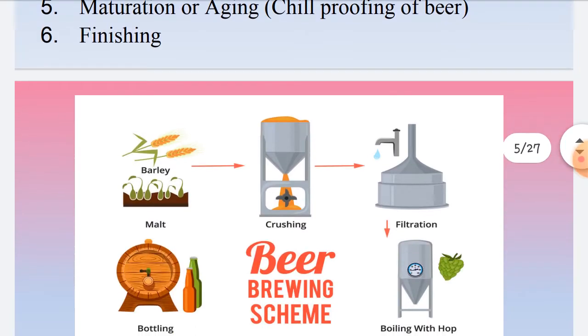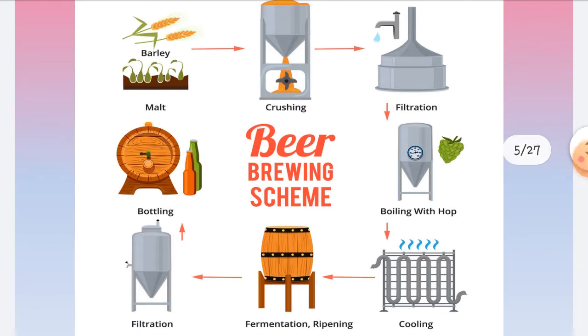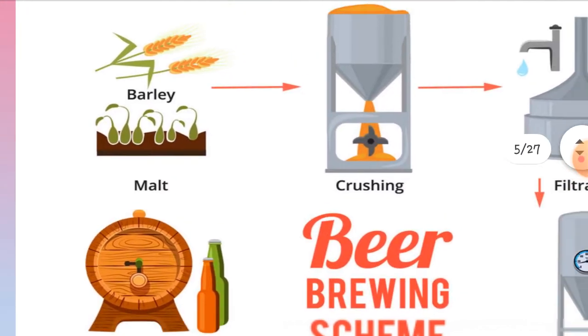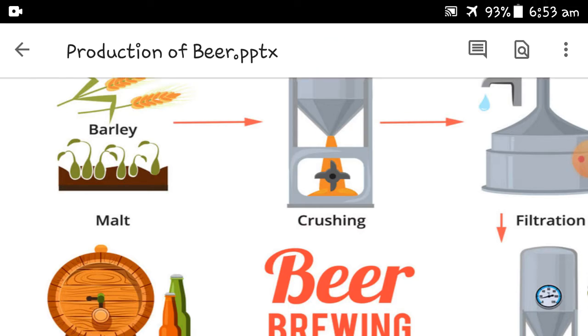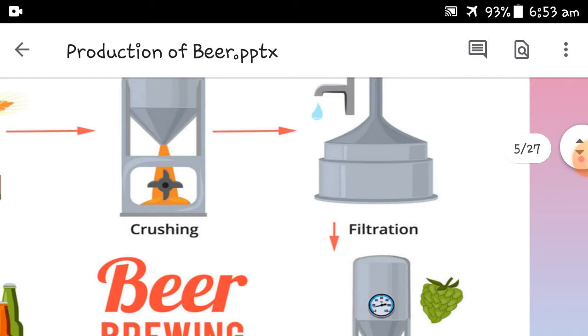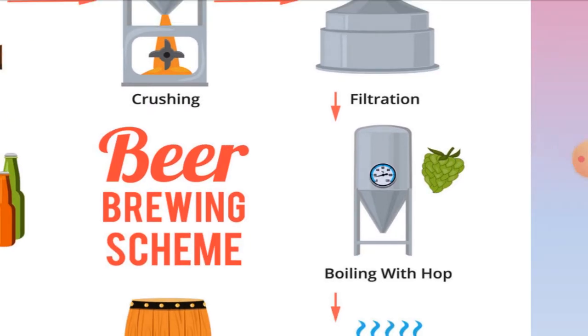So in brief, you can see here this protocol or diagram. We have malt beverage, that is barley grains. Barley grains are first soaked in water. They are allowed to germinate, which we call malting, and then they are mashed, crushed to form the juice. The juice is filtered from the lauter tub. So this is the lauter tub. The juice that is filtered is called wort. Then the wort is boiled with hops.